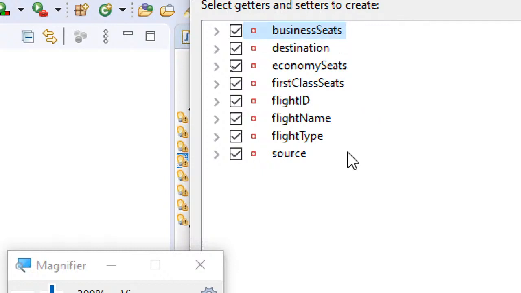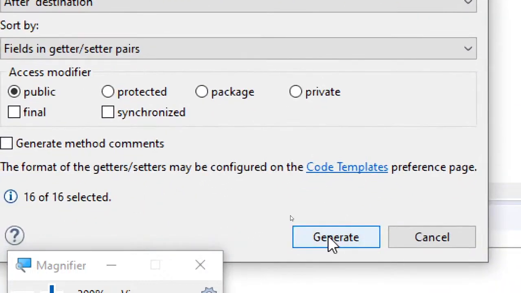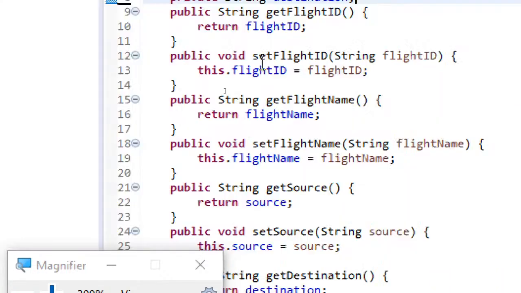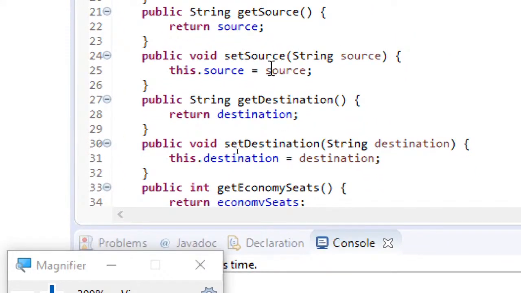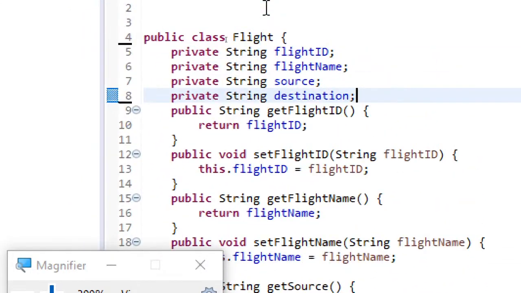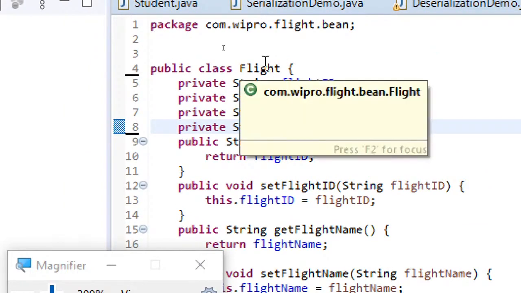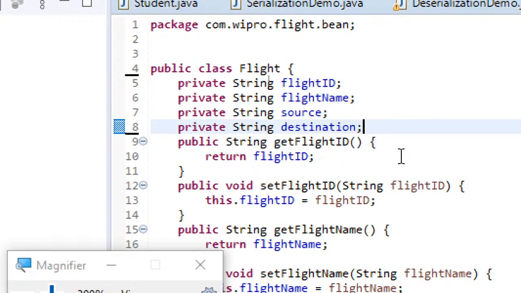But in some projects, the values of some variables should not be set by some classes. In that case, you don't select that checkbox. In my case, I require every class to have access to set the values, and every other class to retrieve the values. So I'm selecting all of them and clicking generate. Automatically the methods will be created. This is the advantage you have with IDEs. You don't need to write much code. It just simplifies things. So this is what the bean is all about.